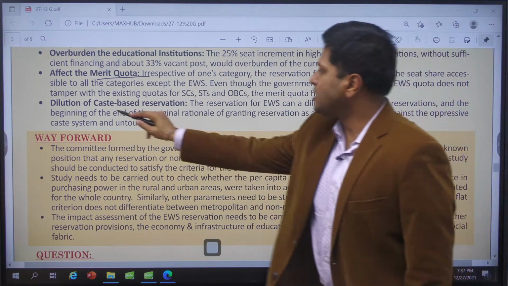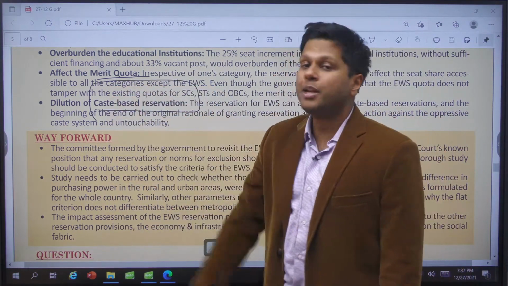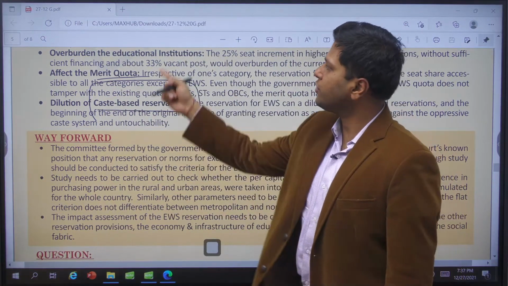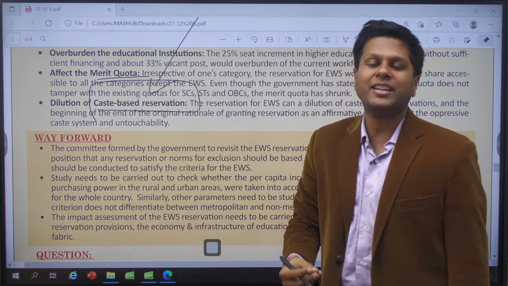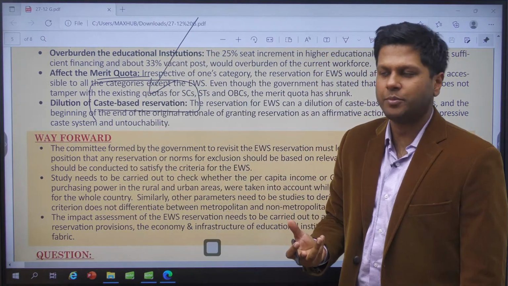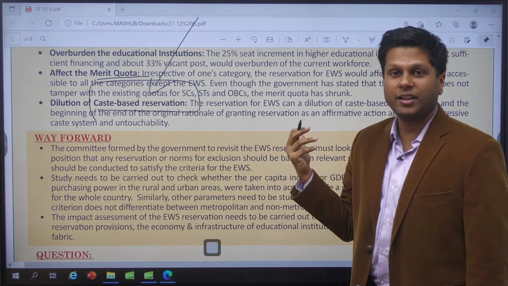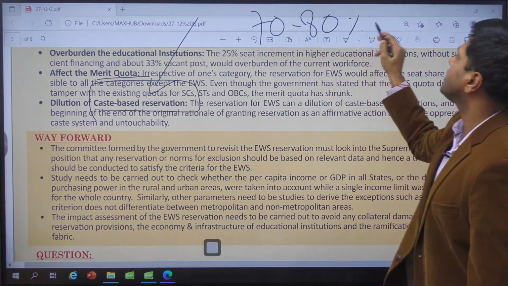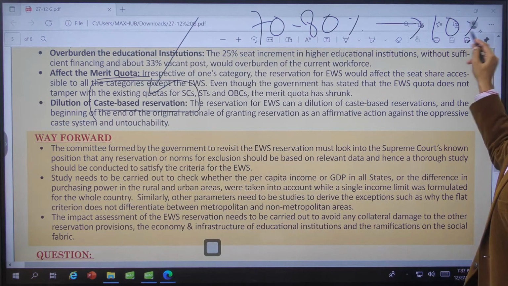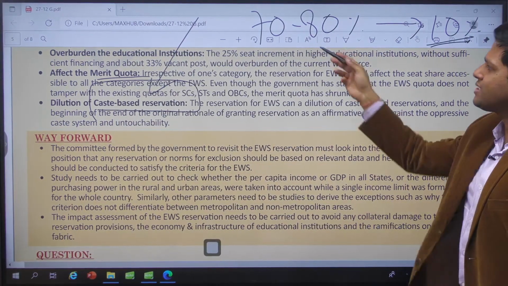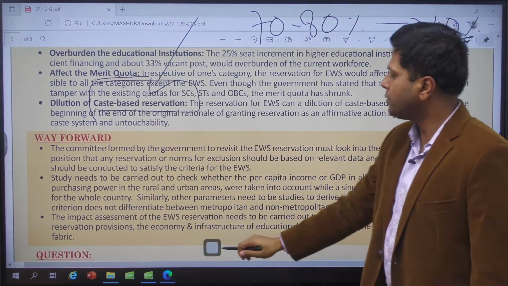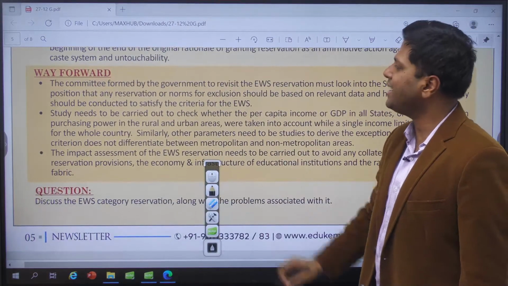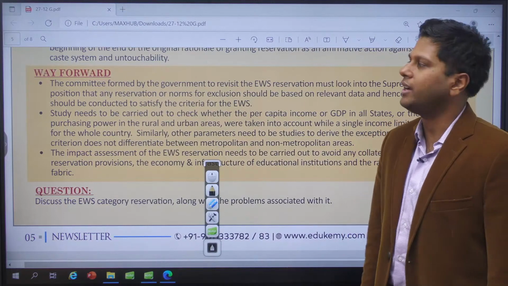And dilution of caste-based reservation. Till now, people have been demanding caste-based reservations, but now there will be increased demand for reservation from communities which are economically downtrodden, a very good proportion of that community. According to this criteria, we would have maybe 70-80% of the population demanding 10% of reservation. So there will be a fight for reservation also. Where is the reservation then, when there is huge competition here? This is why I would say it is not very nicely designed. That is why an introspection is required in this policy.